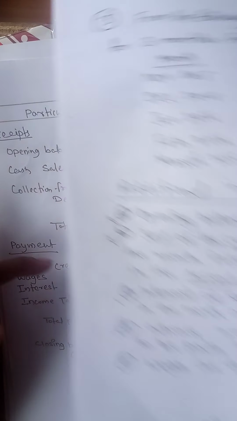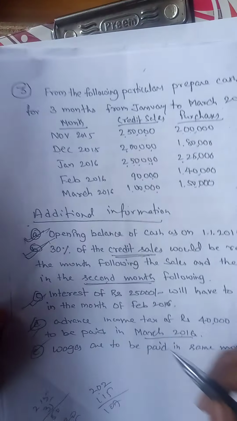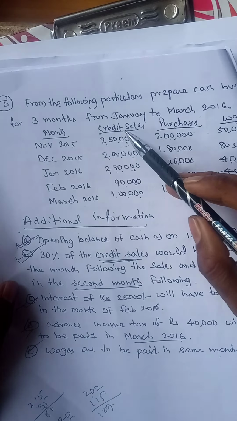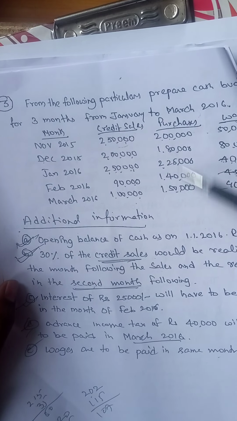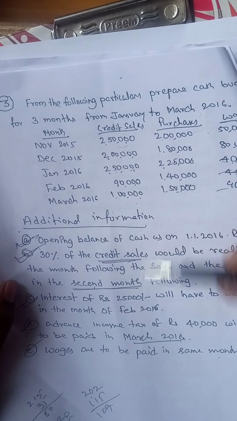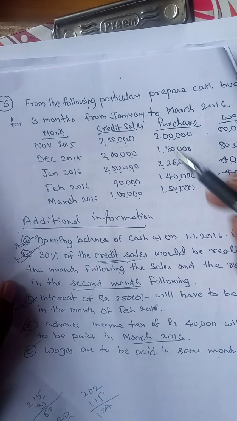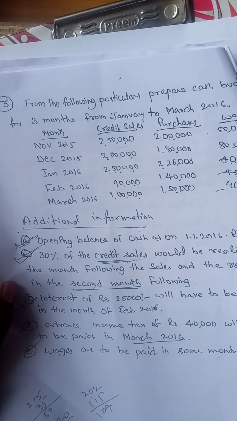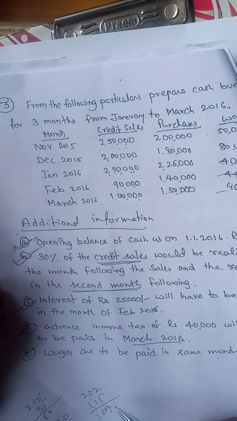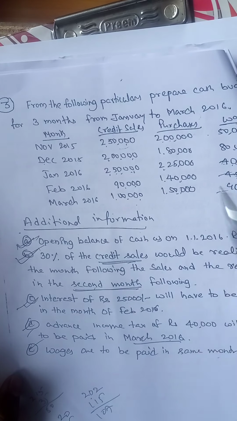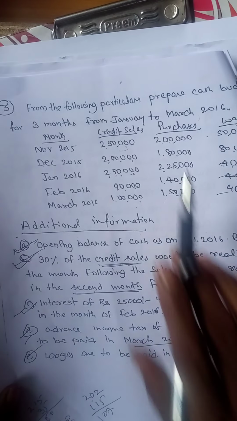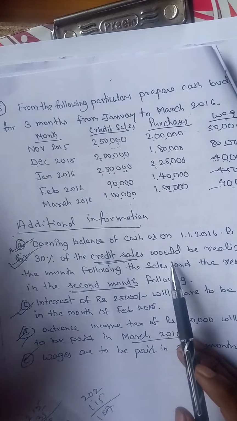Clear? All the information is over, but one point to remember here. We sold goods and collected money, but we also purchased goods from some persons, and we have to pay them, like we purchase from creditors. No information is given on when we have to pay. So we have to assume that whatever goods we purchased, we paid in the next month.